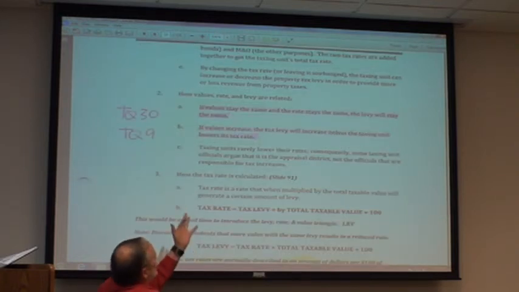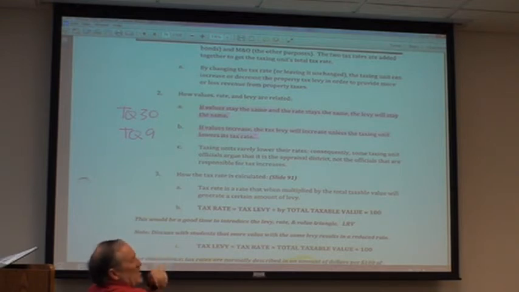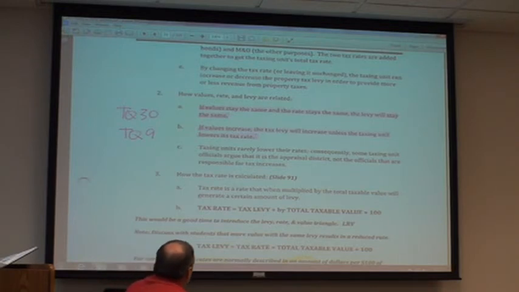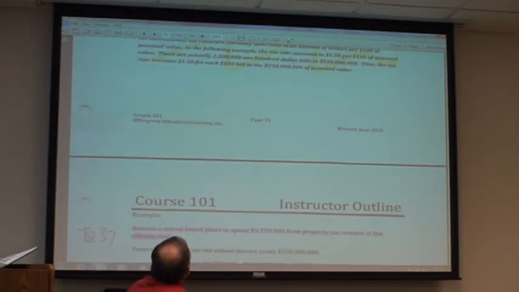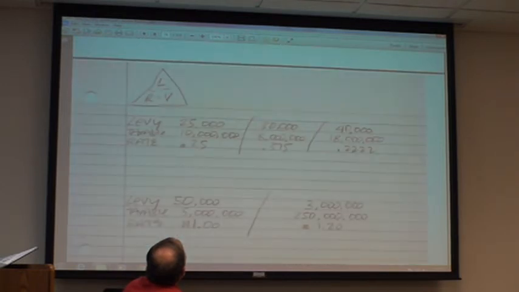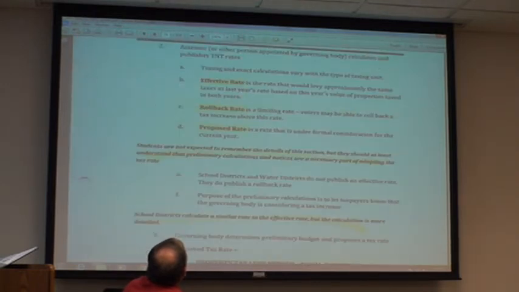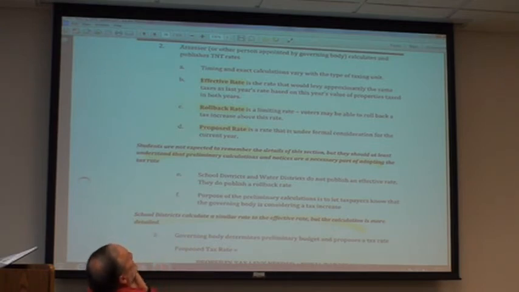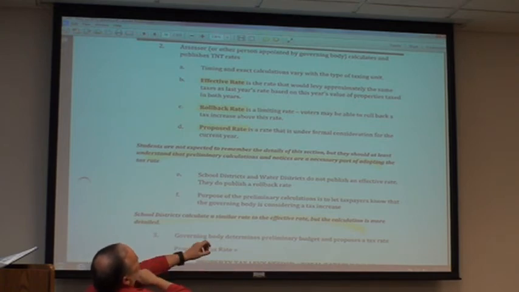If the value stays the same, rate stays the same, the levy stays the same. If values increase, tax levy increases, unless the taxing unit lowers the rate. Good luck finding one of those. We did a calculation already. There's some practice follow-up stuff in here on my scan. Effective rate is the rate that would levy approximately the same amount of taxes as last year on this year's value of properties taxed in both years.